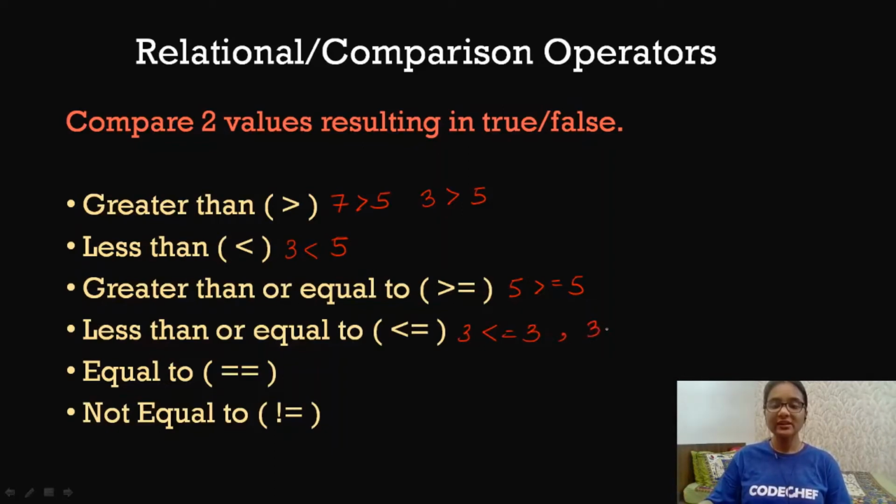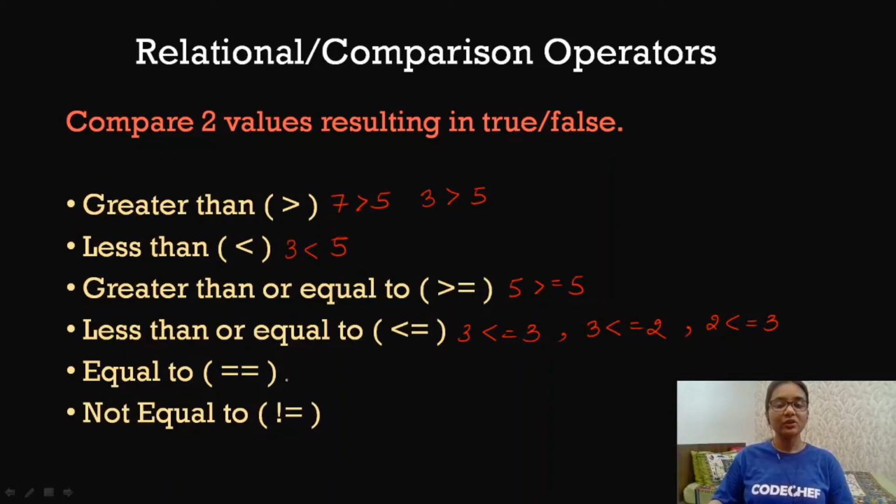Similarly, if we check 3 less than equal to 2, then it will result in false because the left hand side value is greater than the right hand side value. And if we check 2 less than equal to 3, then it will result in true because the left hand side value is less than the right hand side value. So you see how these two operators work. They have more than one function.